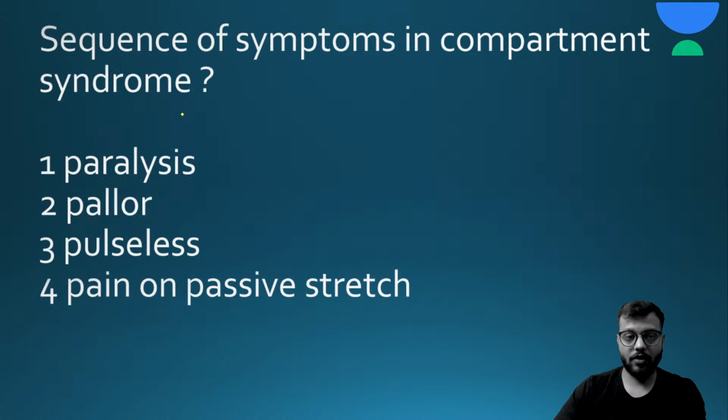Okay, now next question. Sequence of symptoms in compartment syndrome. It is a recall of 2021, the examination that happened recently, in July or August, I guess August. So it is the recall question, and here are your 15 seconds.